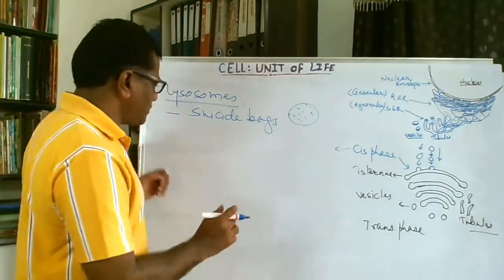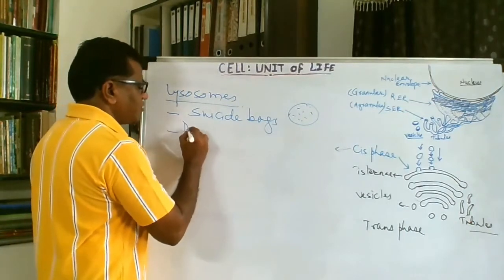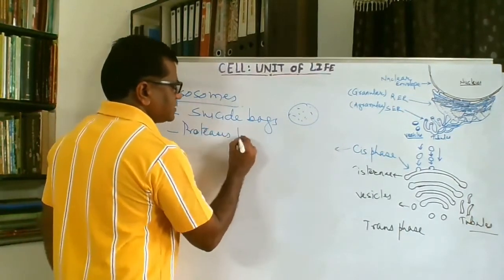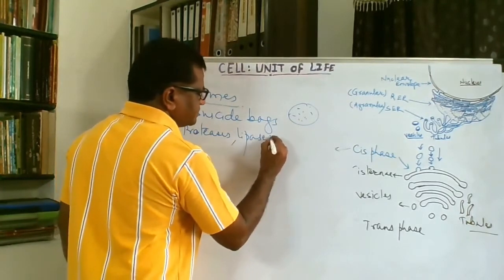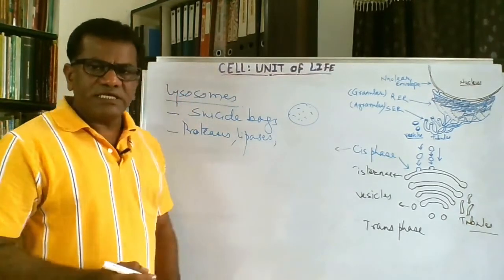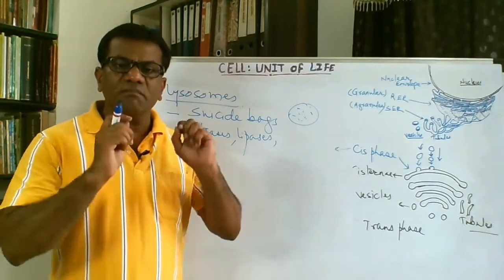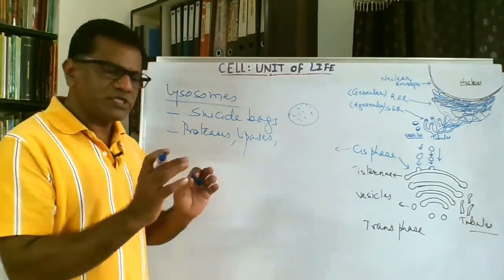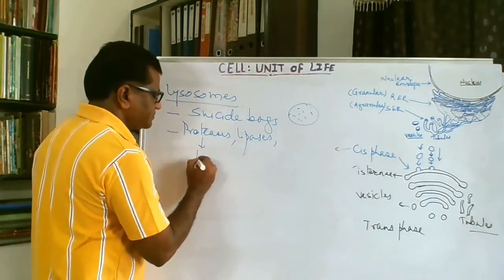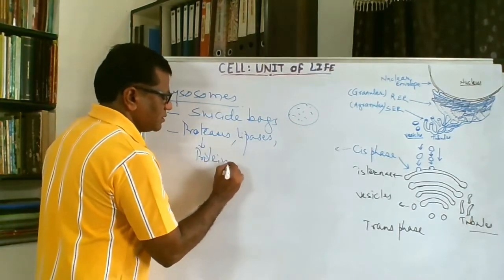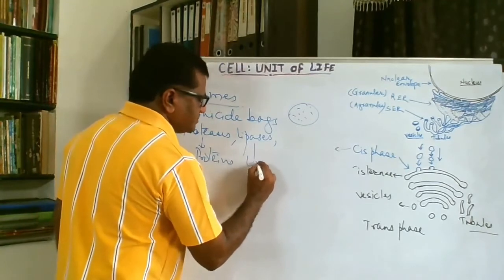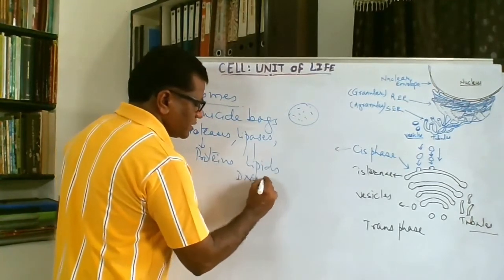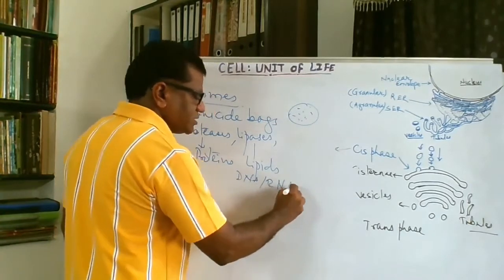Different types of hydrolytic enzymes, like proteases, lipases. These enzymes can digest all types of macromolecules, like proteins, lipids, carbohydrates, even DNA, RNA, meaning nucleic acids also.